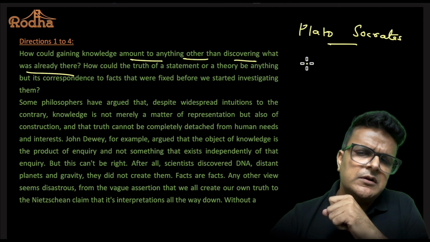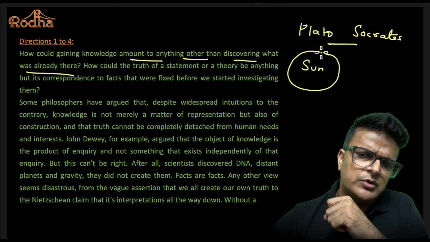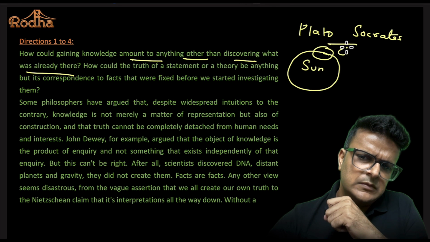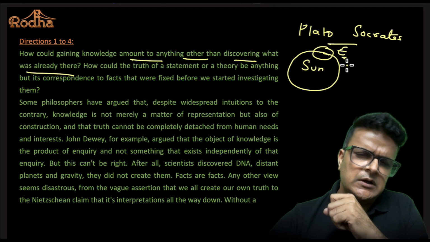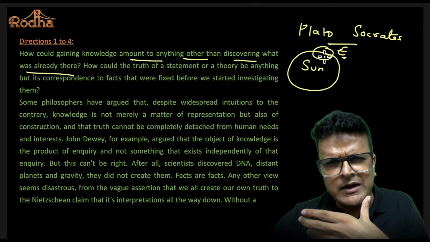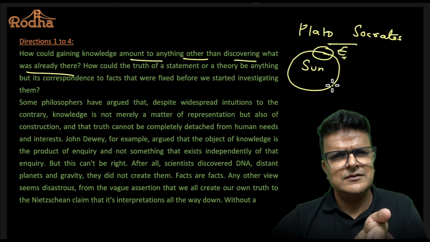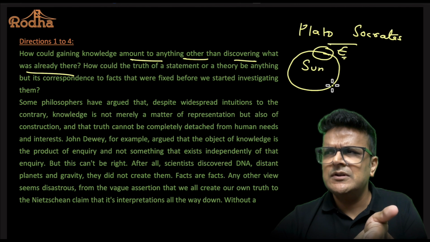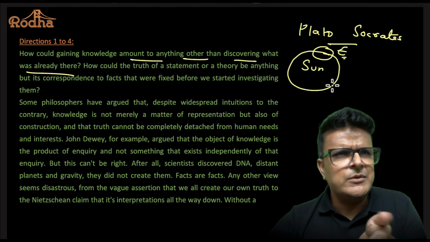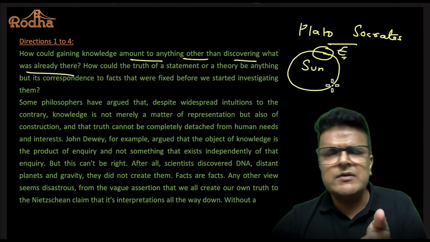Suppose I discover that sun is in the center and earth goes around it. भाई अर्थ सन का चक्कर लगा रहा है. If I have this knowledge, am I not discovering what is already there? ये तो पता ही है ना. This is something which is already there. I'm not inventing anything, I'm just discovering what is already there.